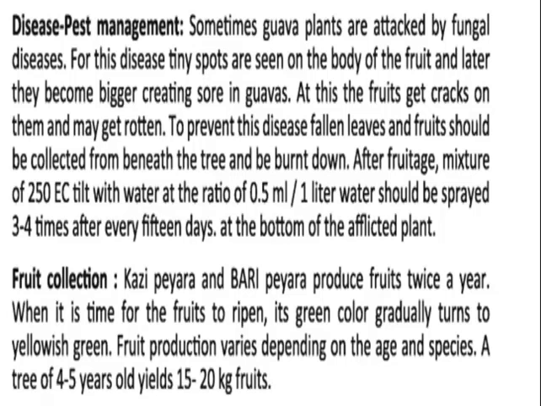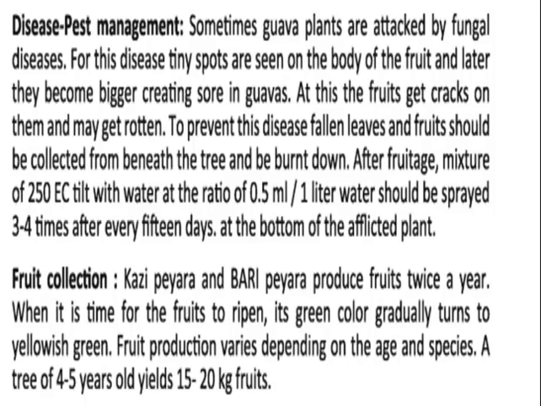Disease and pest management. Sometimes the guava plants are attacked by a fungal disease. With this disease, tiny spots are seen on the body of the fruit and later they become bigger, creating sores in the guava. The fruits get cracks and become rotten. To prevent this disease, fallen leaves and fruits should be collected from beneath the tree and burned. A mixture of 250 EC chemical with water at a ratio of 0.5 ml per 1 liter of water should be sprayed 3 to 4 times, every 15 days, at the bottom of the affected plant.